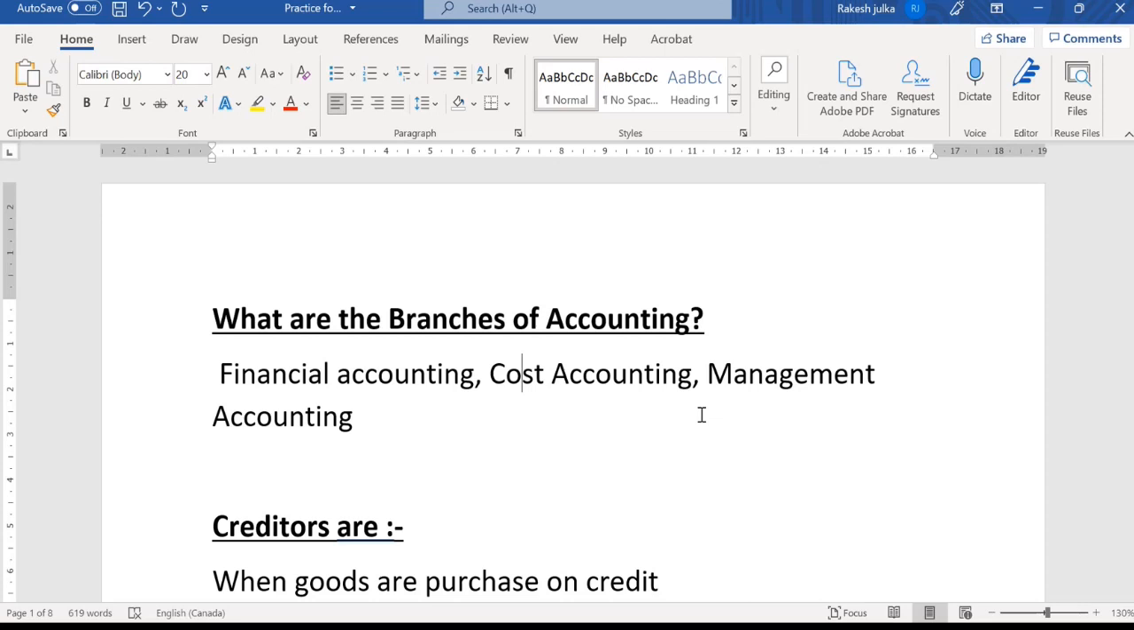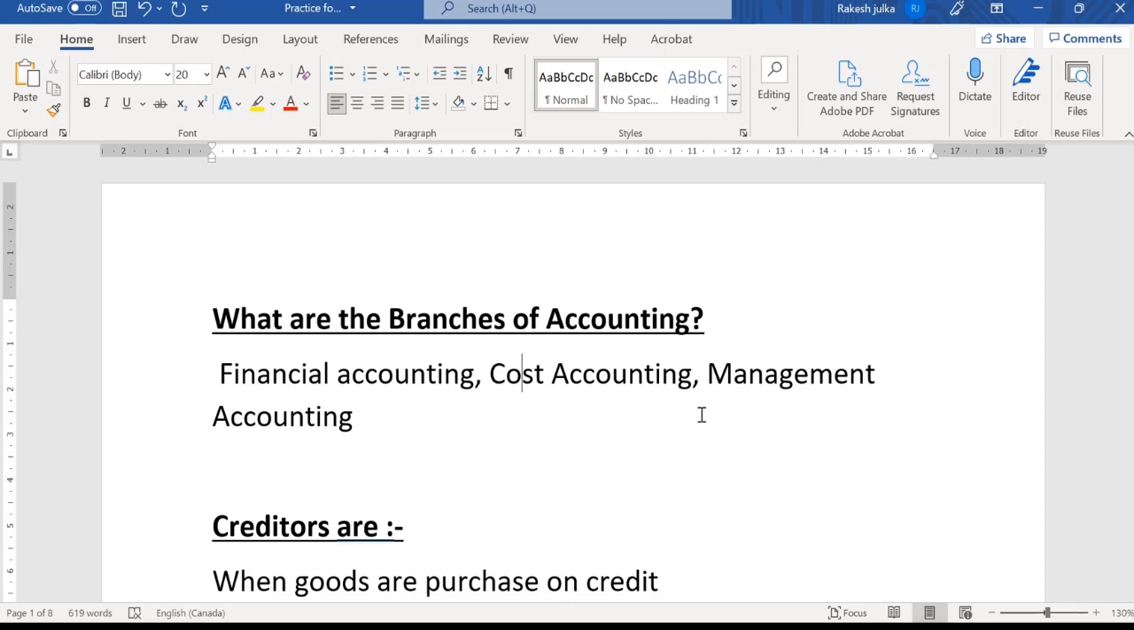Management accounting is related to the managerial affairs of the company, maybe internal management. For example, if we want to open a branch somewhere, maybe in the local area or abroad, they want to know whether the company has enough money to open a branch in another part of the world, or maybe in the same province, state, city or area.